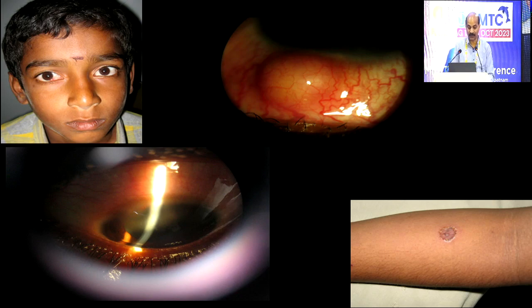Yeah, child, a 12-year-old child. He has come with scleral nodule, and superiorly he has sclerokeratitis, superotemporal area. Taking history, his father had exposure to tuberculosis, an open case, and his Mantoux is positive. He had a positive Mantoux, but chest X-ray is negative.